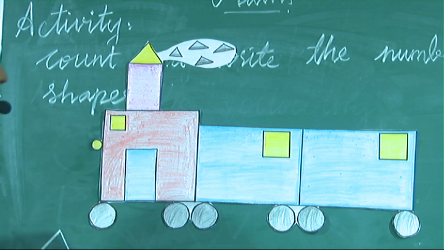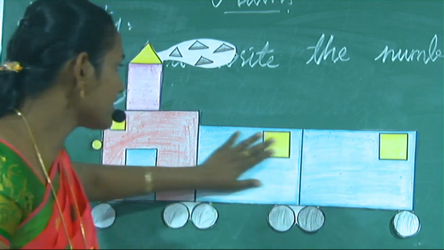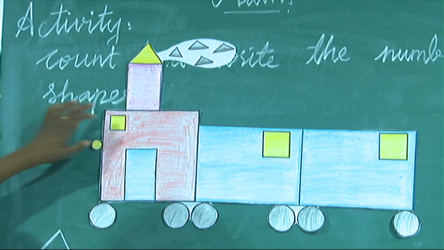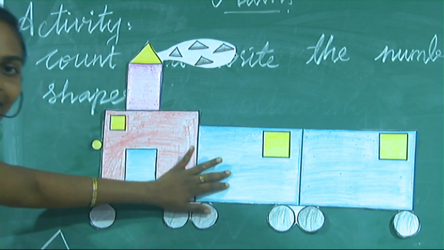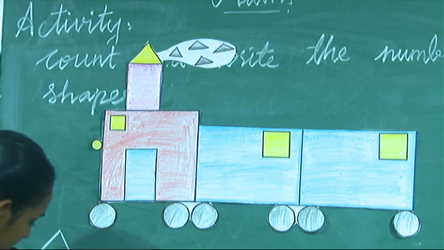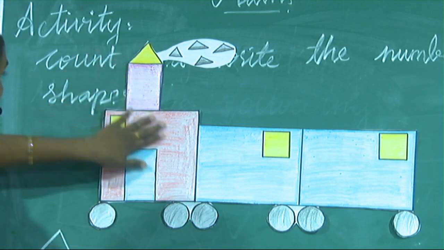Next, any square? You see, is there any square here? Yes, square is here. Next, rectangle? See any rectangle? Yes, correct, rectangle. Next, any other shapes?